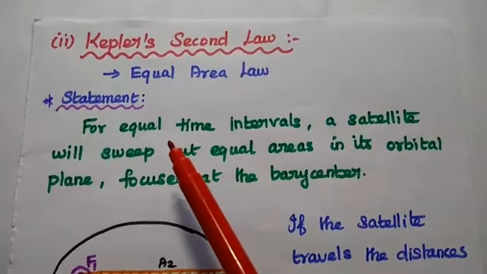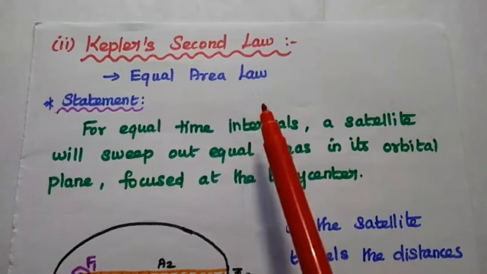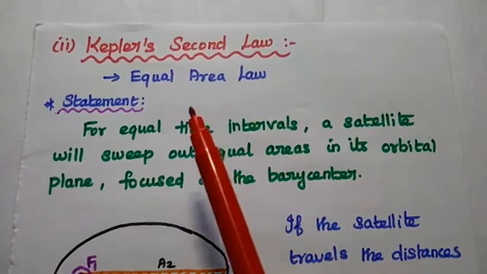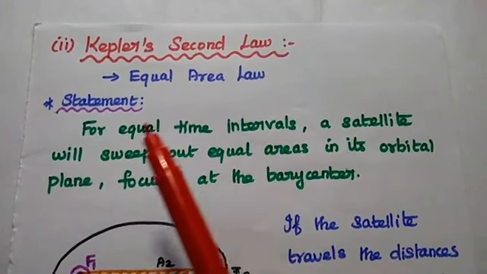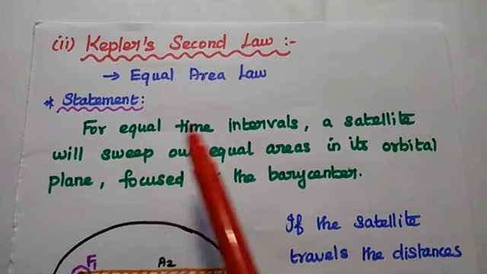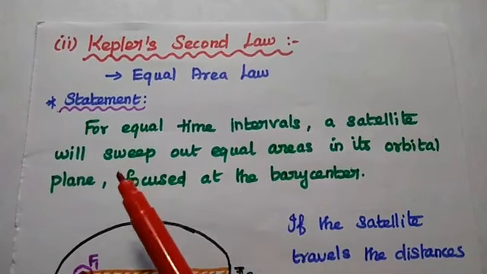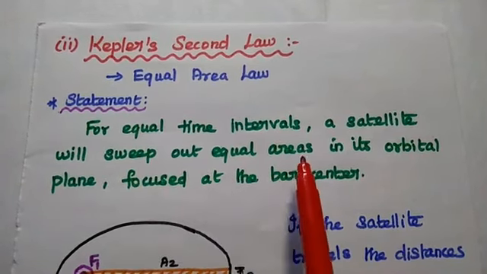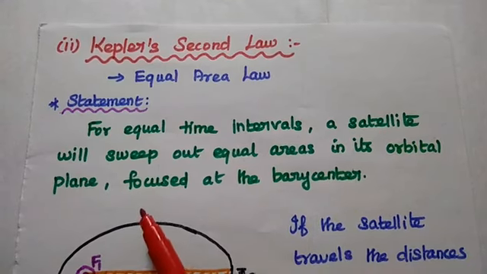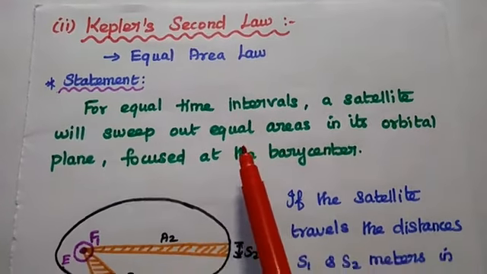Next, Kepler's second law. It is also called the law of equal area. It states that for equal time intervals, a satellite will sweep out equal areas in its orbital plane focused at the barycenter.